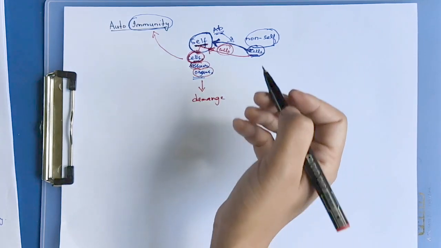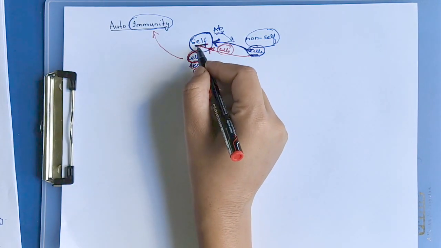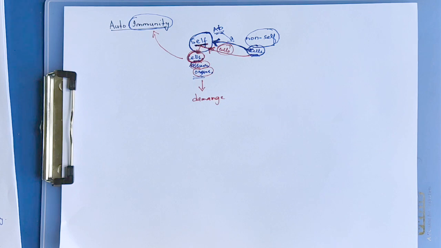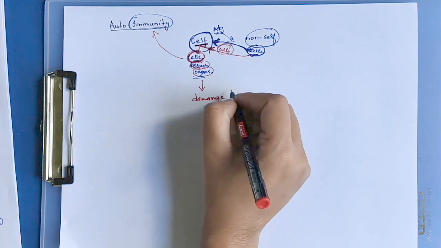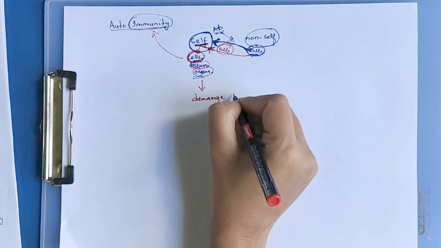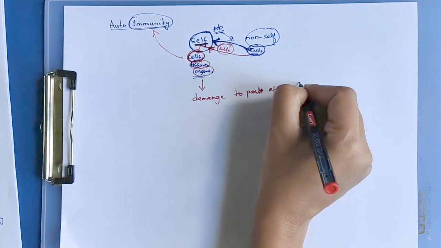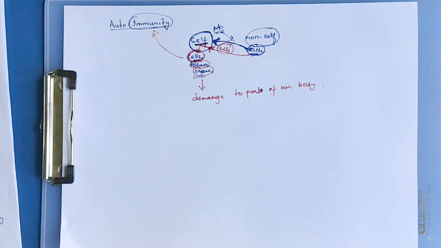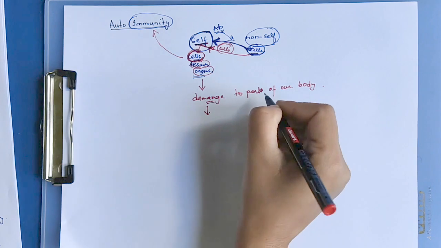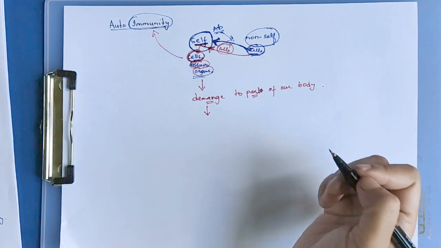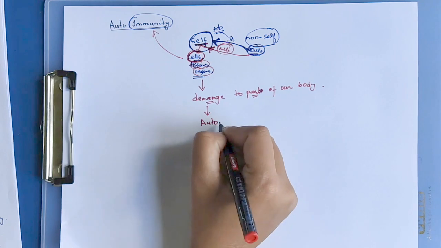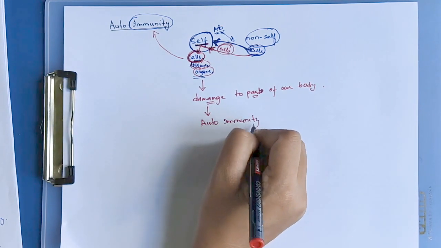The body's own cells and tissues are attacked and killed, so cells are damaged. If it attacks heart tissues or lung tissues, the heart and lungs are damaged. It will result in damage to parts of our body. This results in a condition known as autoimmunity.